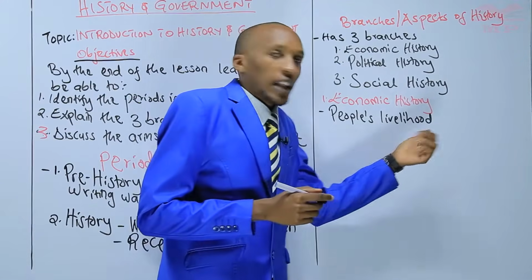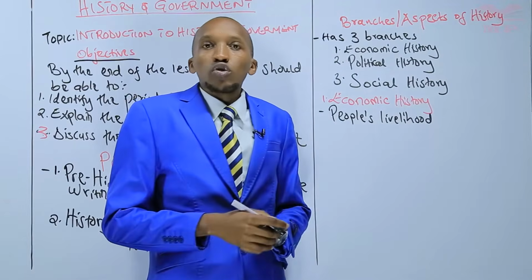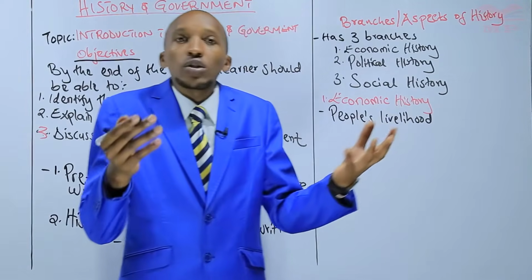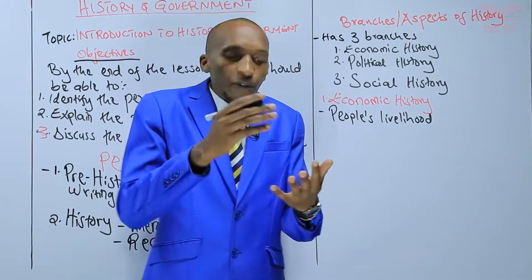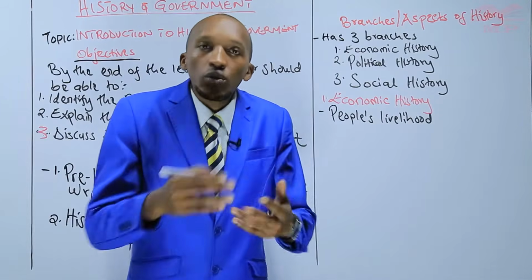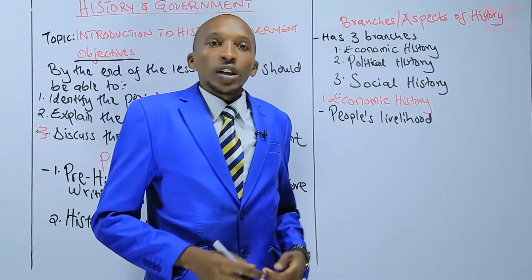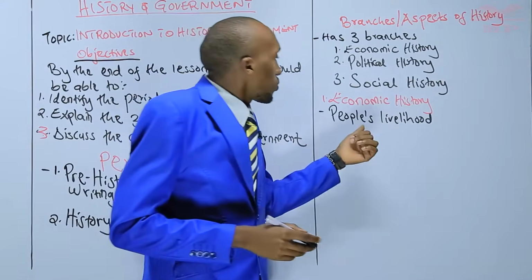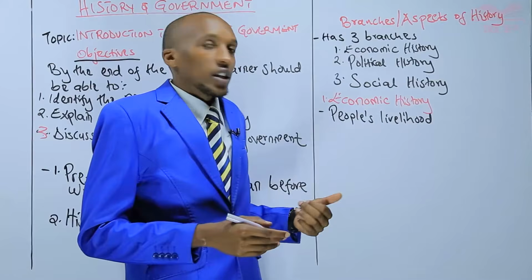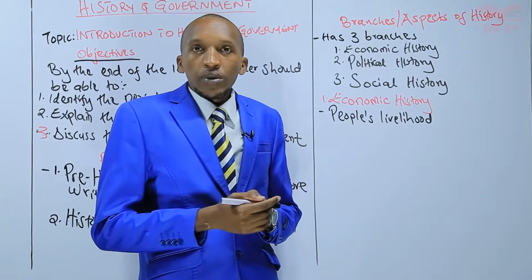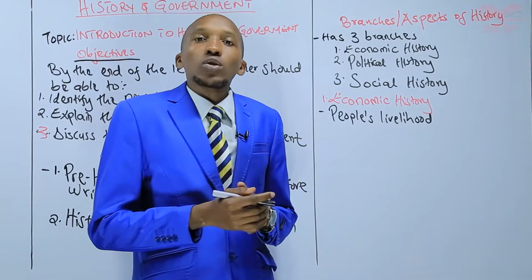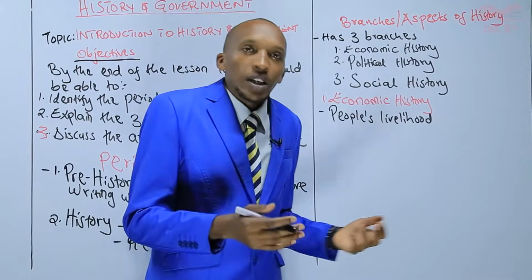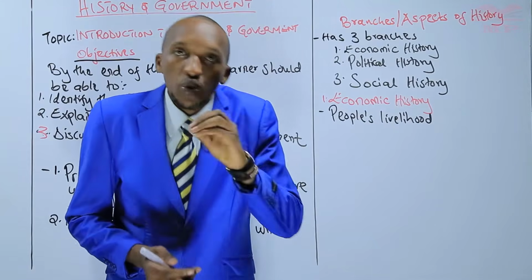So when you talk of a people's livelihood, there are different things that people do to make sure that their life continues. For example, what does your parents do to make sure that you have food in your house, you are able to go to school, you are able to have nice clothing, you have a place to sleep, you have shelter? What do your parents do to make sure your life is comfortable? Yes, I know you know, maybe they are teachers somewhere, maybe they are lawyers, maybe they are businessmen. Now, that is what we call the livelihood of a person.